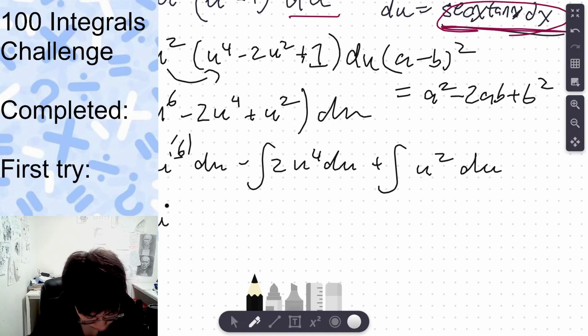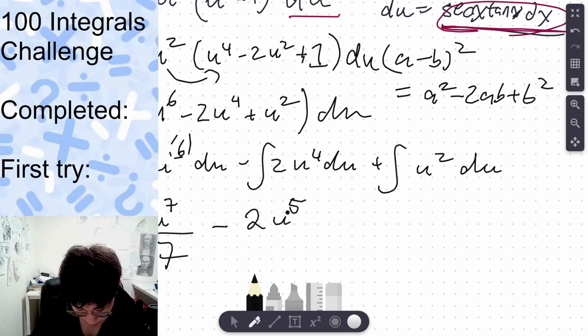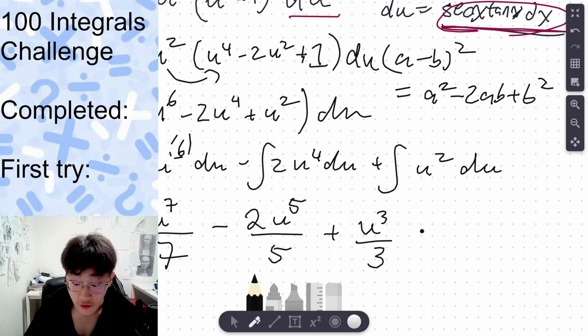U to the 6 plus 1, 7, and you divide by the number 7. Minus, in this case, you keep the coefficient, you raise the power, and then you divide by overall. And of course, don't forget the constant of integration.